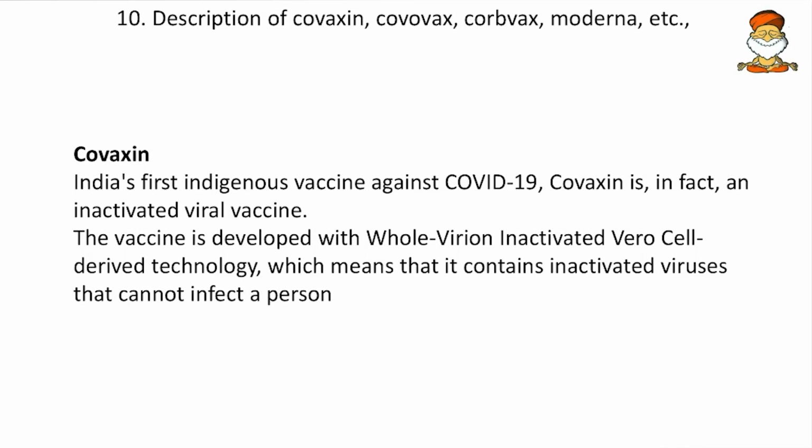Then come to next, Covaxin. So India's first indigenous vaccine against COVID-19, and this Covaxin is in fact an inactivated viral vaccine. So this is not using any mRNA technology. It is the inactivated COVID-19 virus only. Then the vaccine is developed with the whole virion inactivated virus cell derived technology.